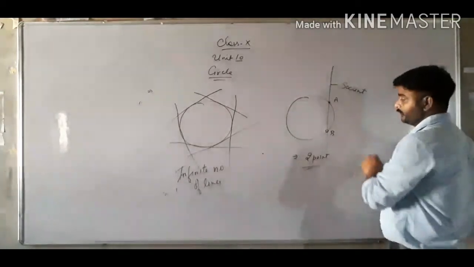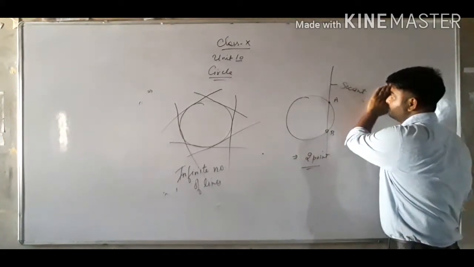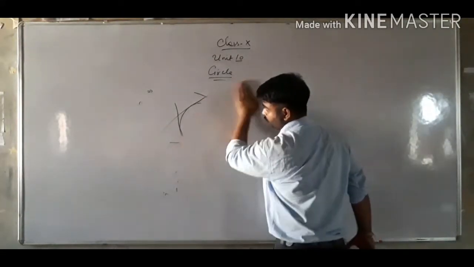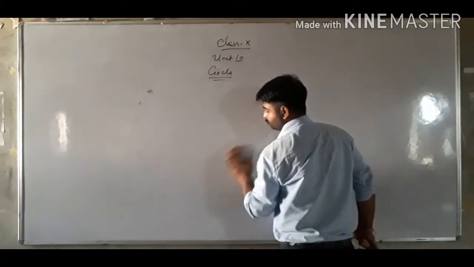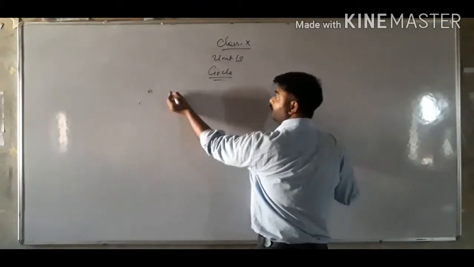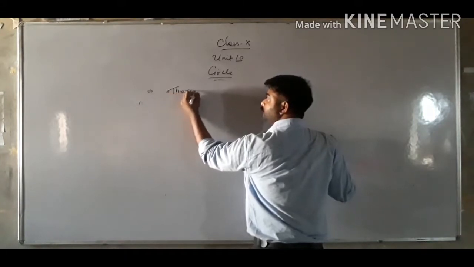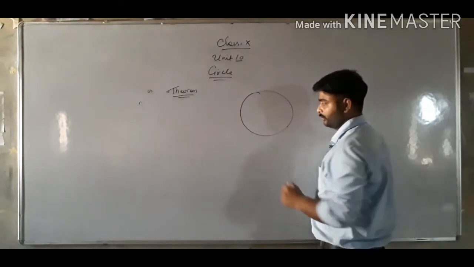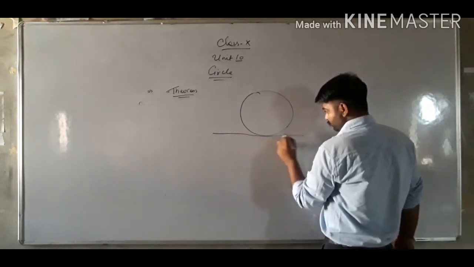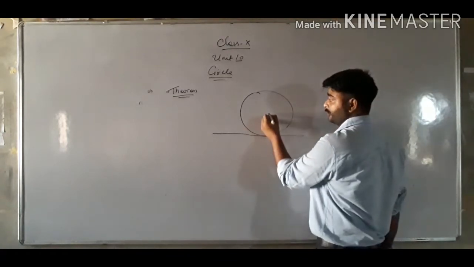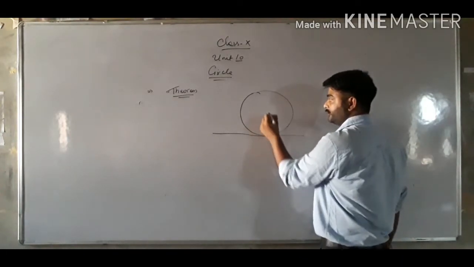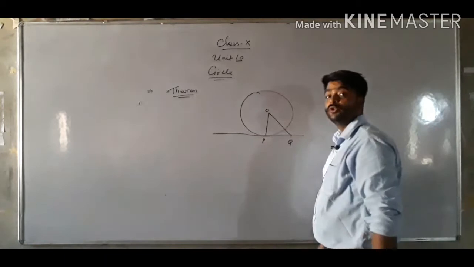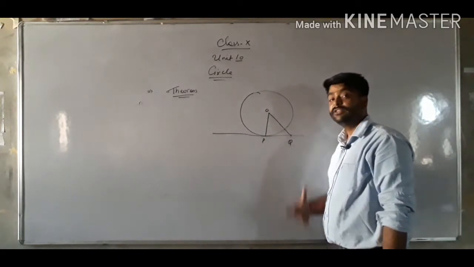So class, this is the basic of the class 10th circle part. Now class, there are two theorems. The first theorem says that if this is a circle and this is a tangent passing through it, this is the radius O and this is P, and PQ is the length of the tangent.